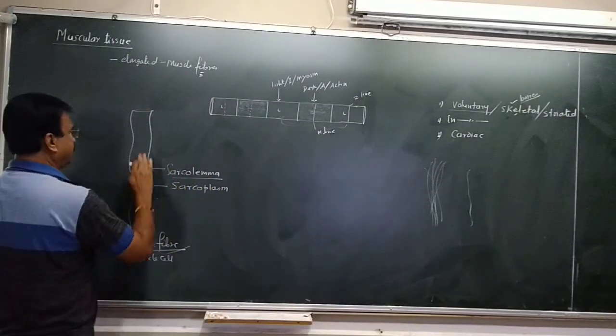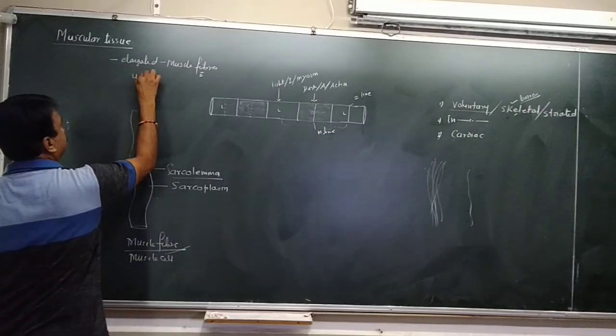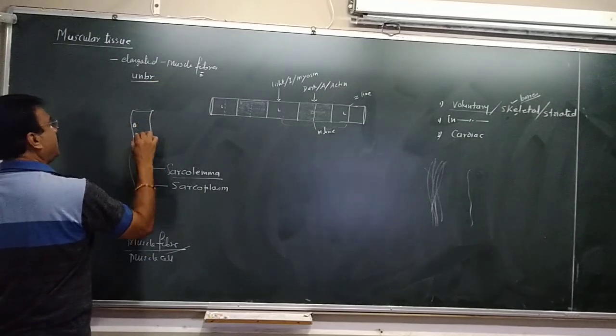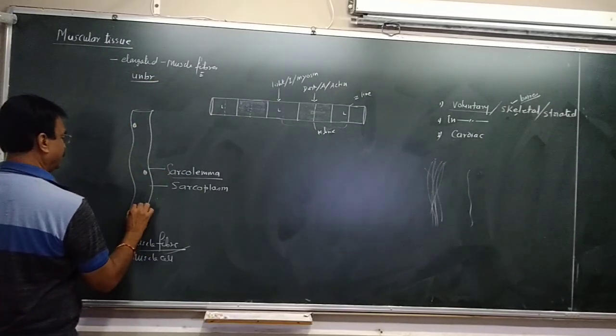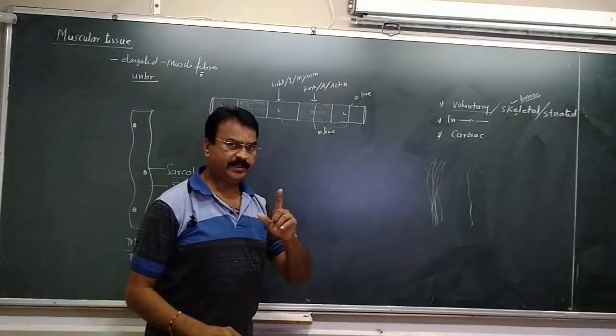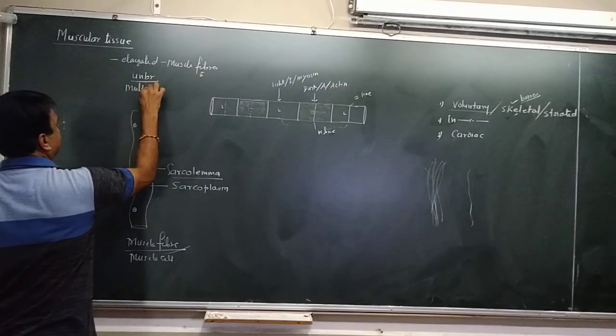Skeletal muscle fibers are unbranched. No branching. And nuclei are many. Normally, the cell contains one nucleus, but here the nuclei are many. That means it is multinucleate.